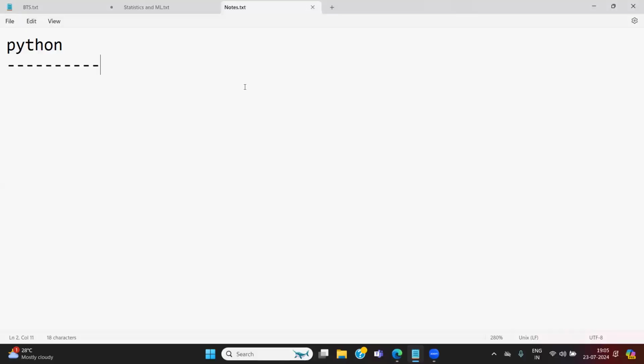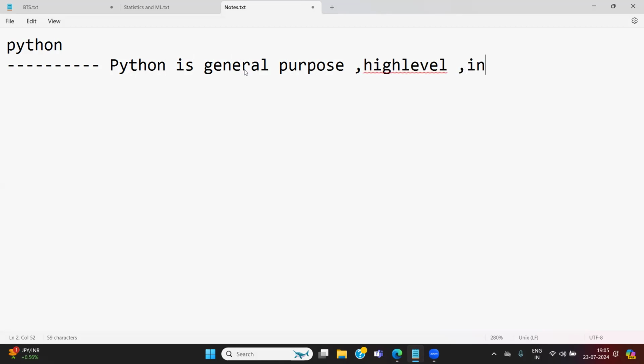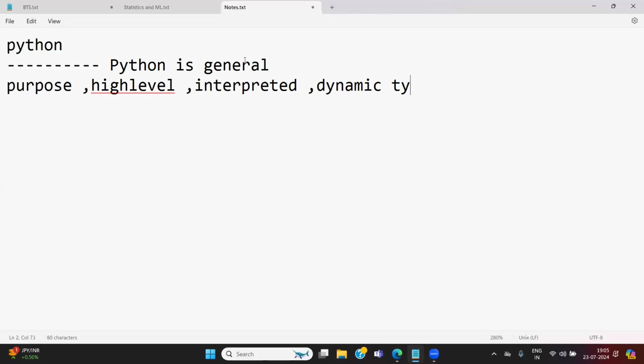Okay, so Python is a very famous programming language nowadays, in 2024, for every kind of application development. So let me write down: Python is a general purpose, high level, interpreted, dynamic typed, and object-oriented programming language.